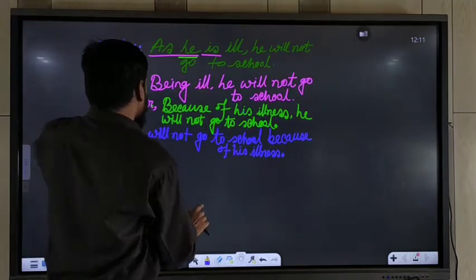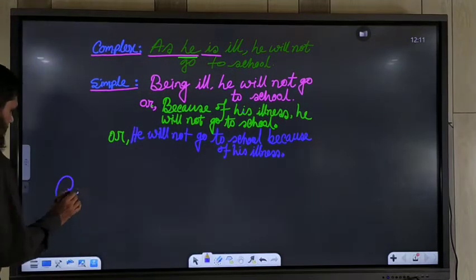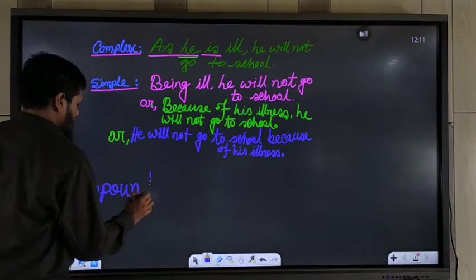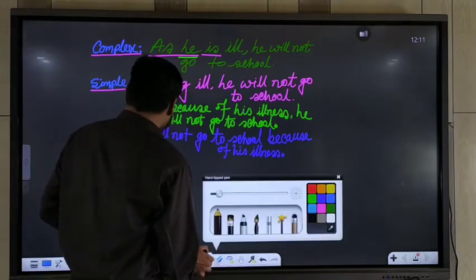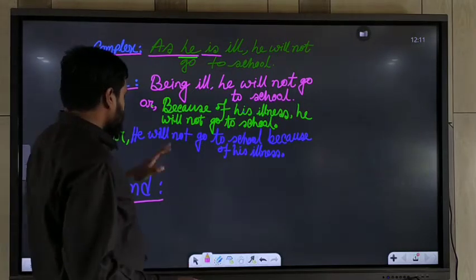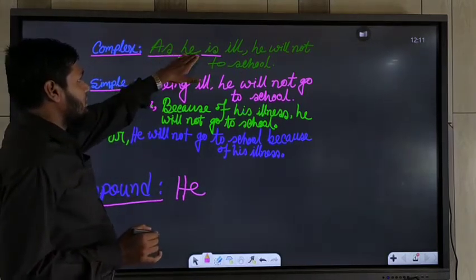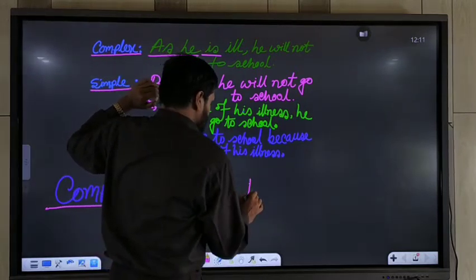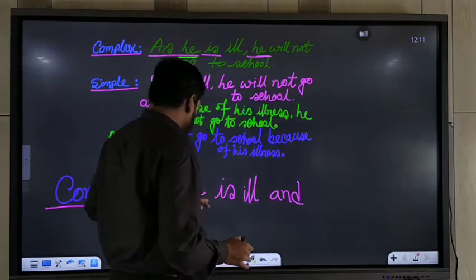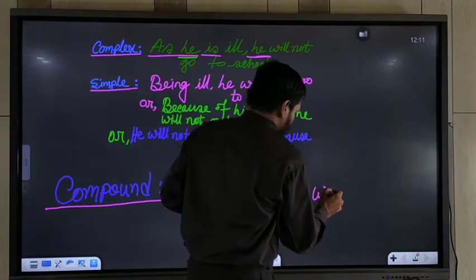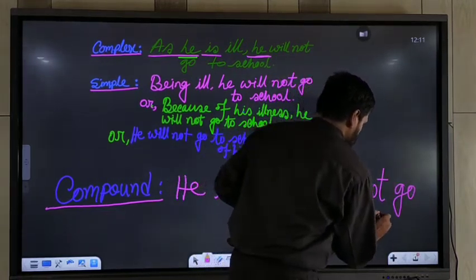If you want to change it into a compound sentence, that time you should write the subject first, then the verb, that means the first clause, ill, and you should not use the subject here because these are similar subjects, and will not go to school.